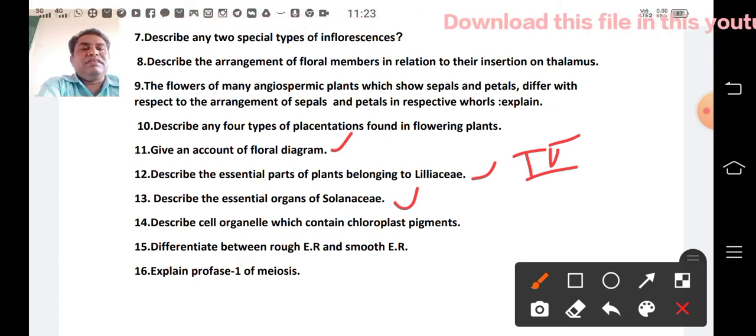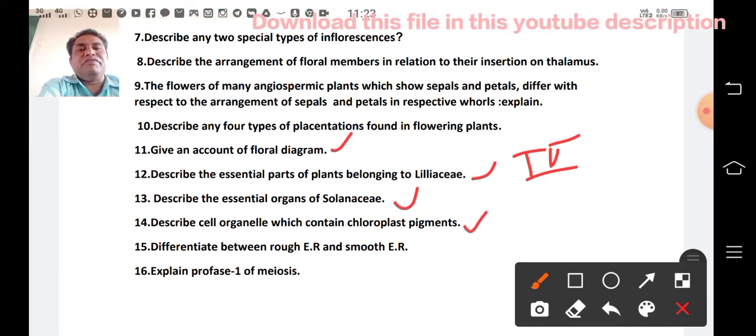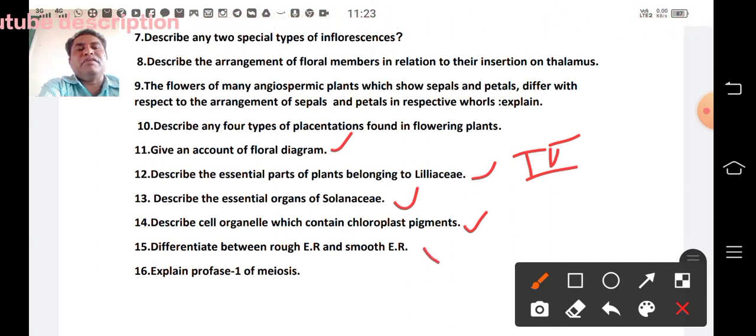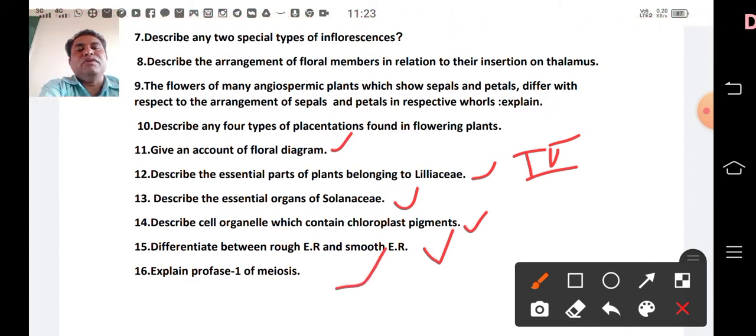And next, the 14th question, describe the cell organelle which contains chloroplast. This is present in the 5th unit. Differences between rough endoplasmic and smooth endoplasmic reticulum. This is present in the 5th unit. Explain prophase of meiosis one. It is also the 5th unit.